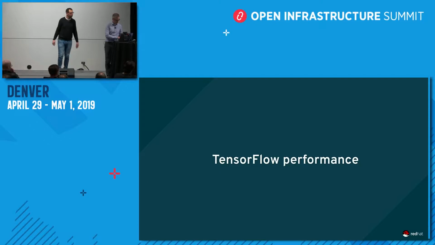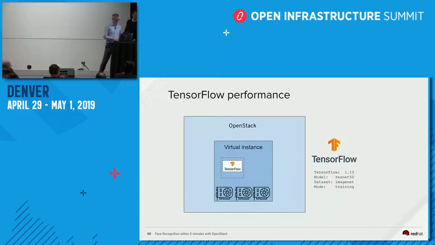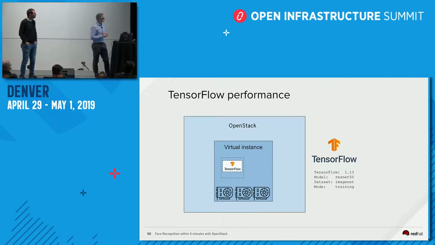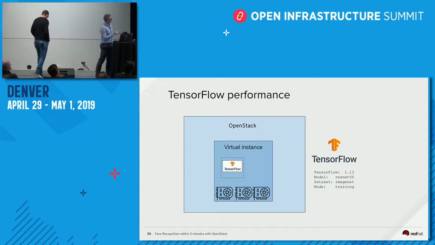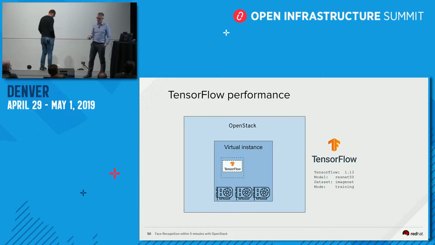Yeah, so just to check, I said TensorFlow is one of the most used machine learning frameworks. So we just make a quick test on an instance. We take a virtual instance with two GPUs attached, and we run TensorFlow 1.13 using ResNet.